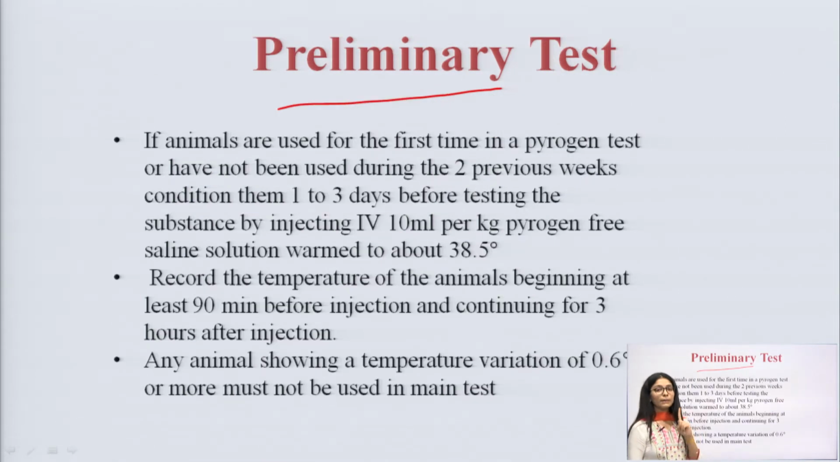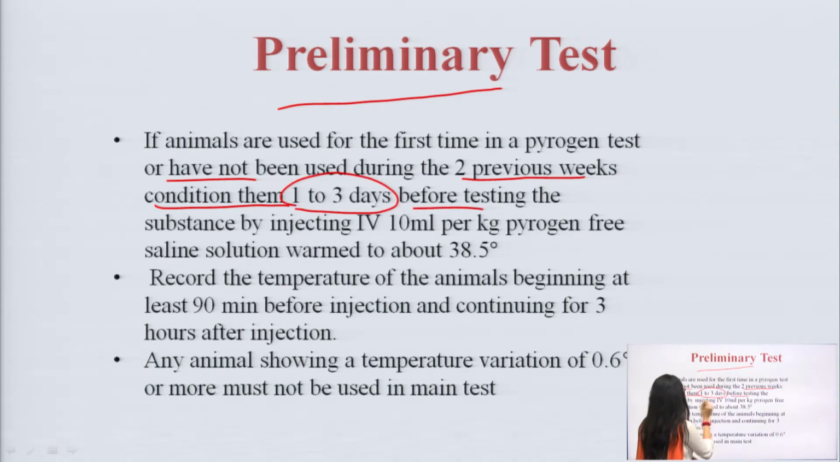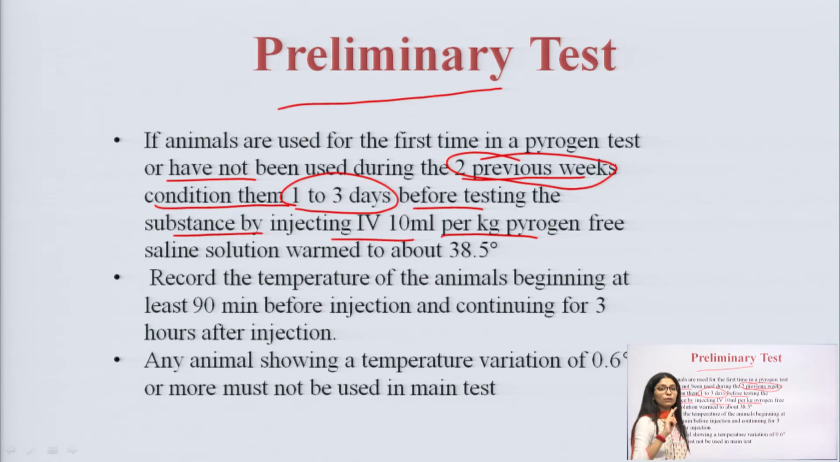So, number 1 step is the preliminary test. In the preliminary test, if animals are used for the first time in the pyrogen test or have not been used during the 2 previous weeks, condition them 1 to 3 days before testing the substance by injecting IV 10 ml per kg pyrogen free saline solution warmed at around 38.5 degrees Celsius. What it says is that if the animal is not used previously for the pyrogen test, or if it is being used, it should not be used within the 2 weeks.